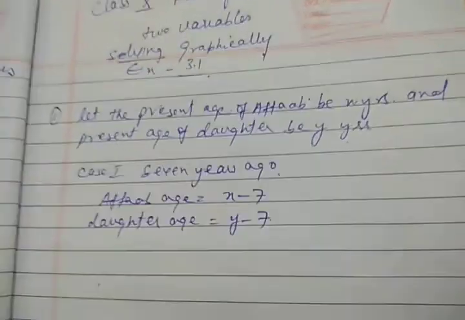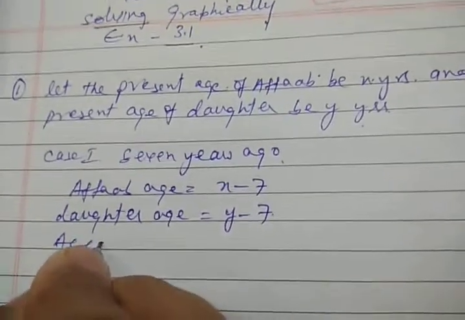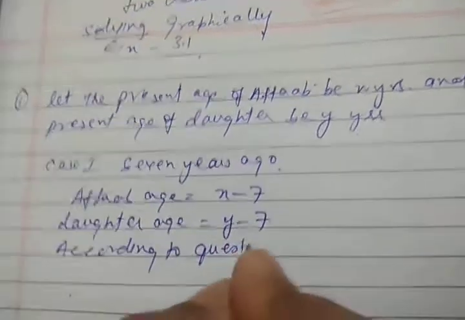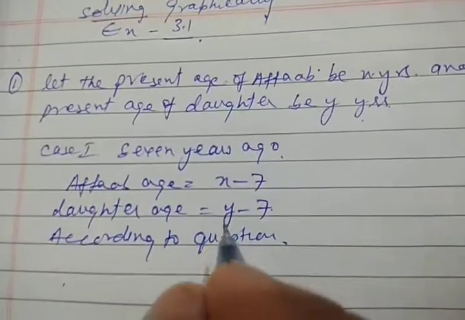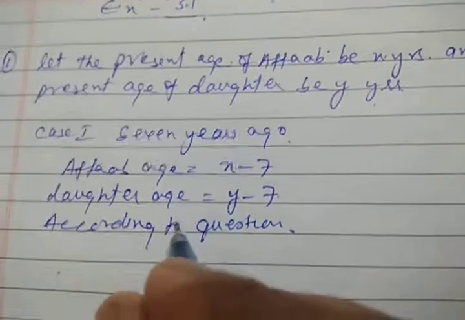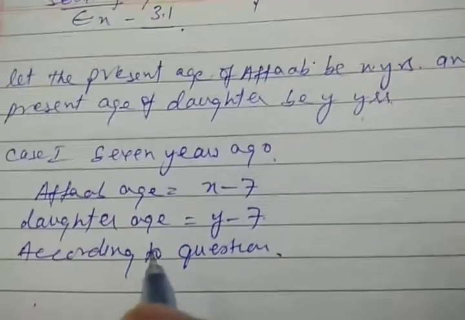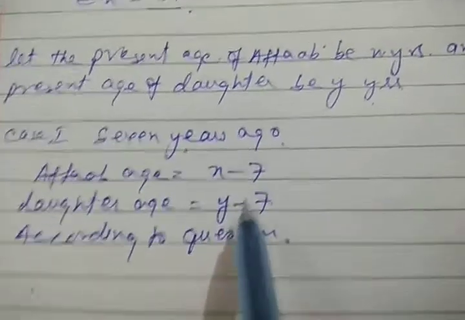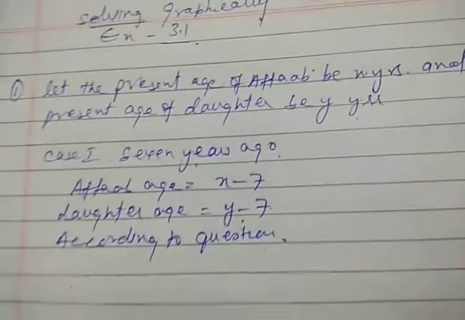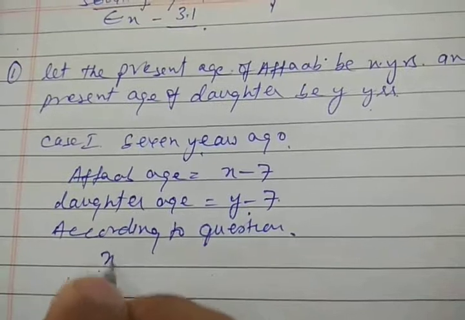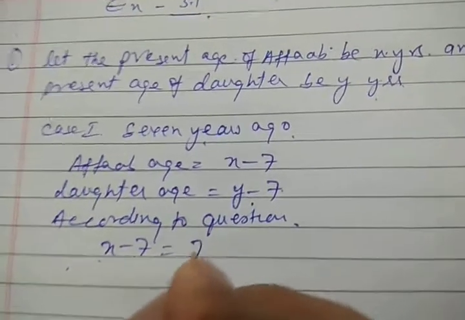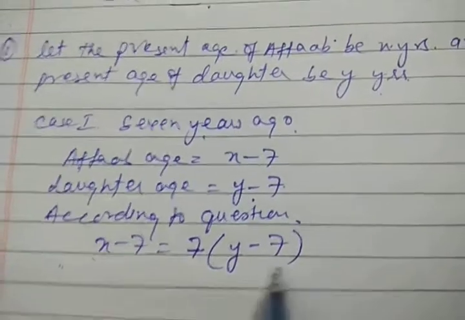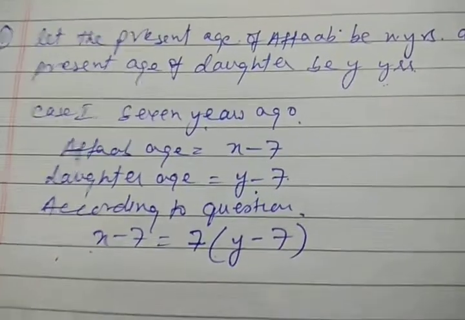Simply we can have. Now, according to the question, 7 years ago I was 7 times as old as you were then. It means Aftab is 7 times older than his daughter. So X minus 7 will be equal to 7 times the age of the daughter, which is the age of the daughter before 7 years.